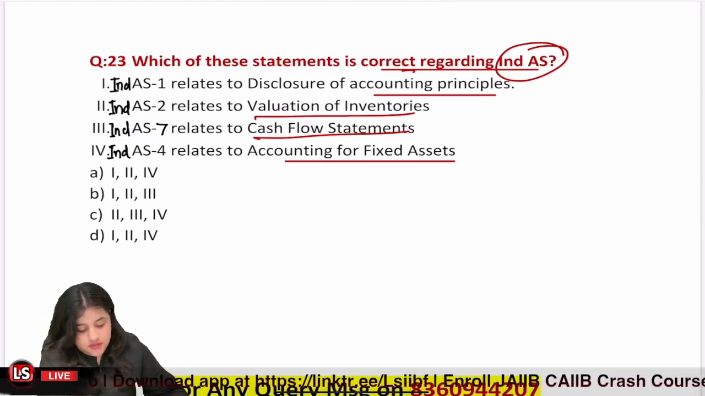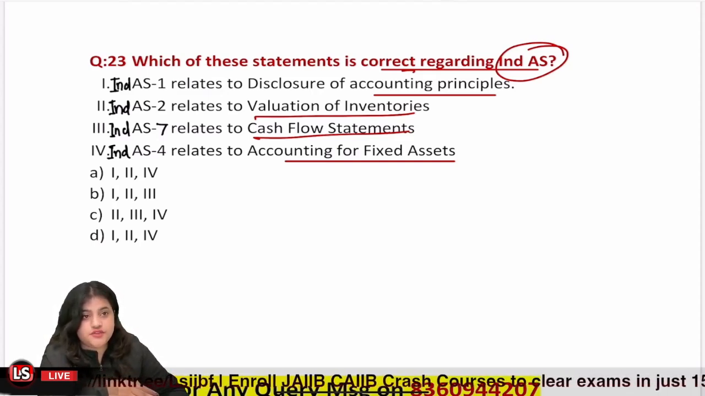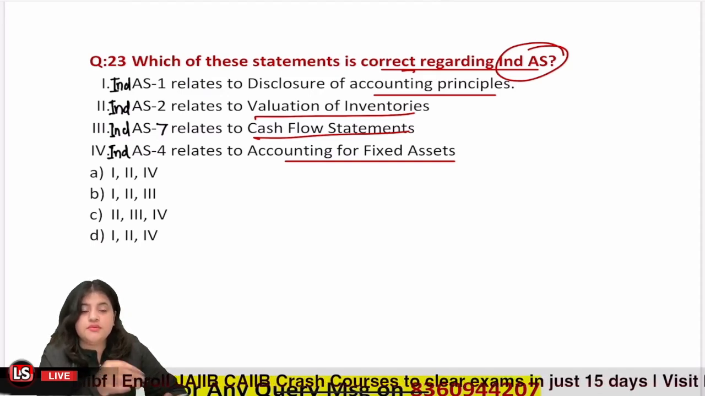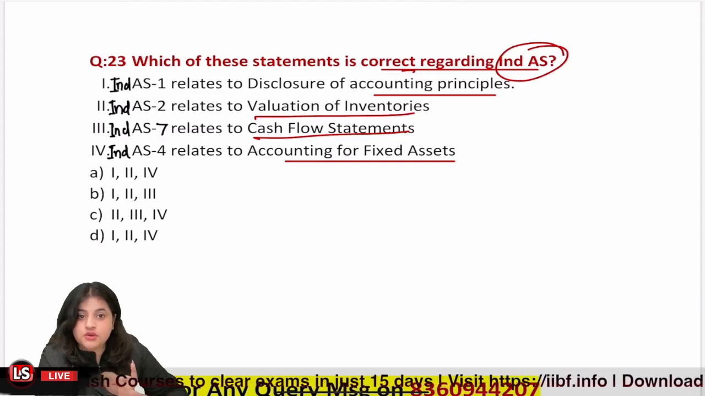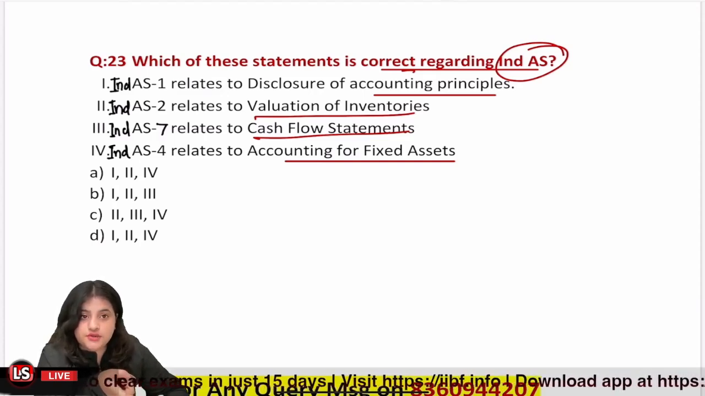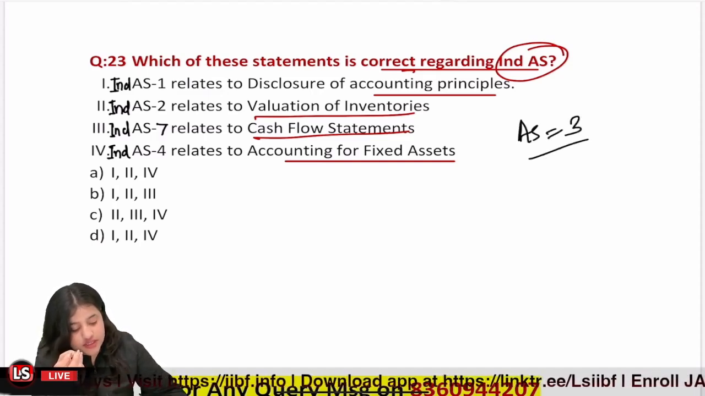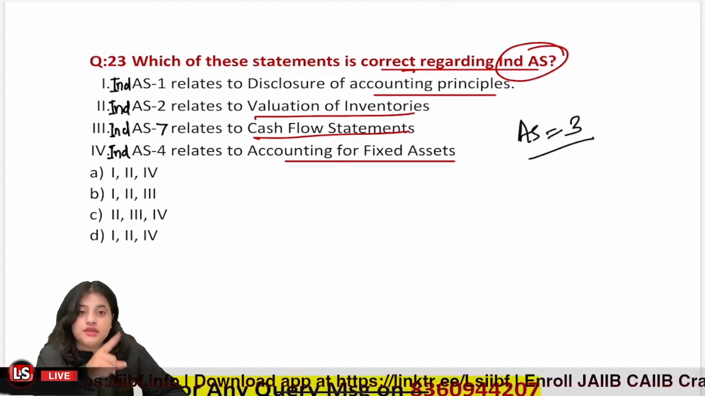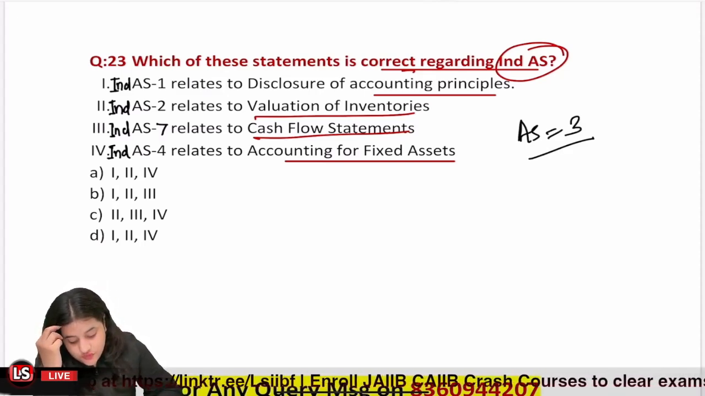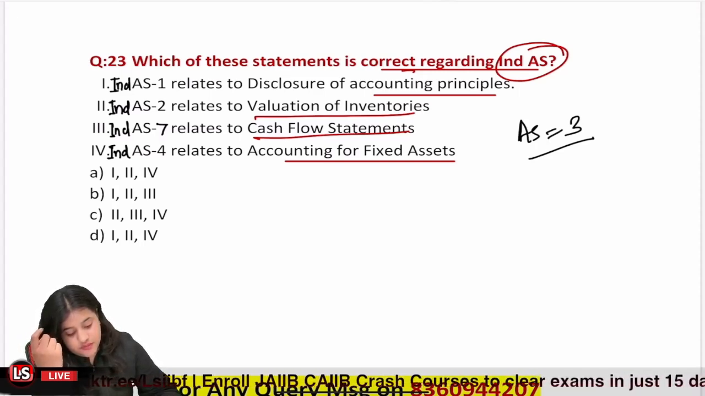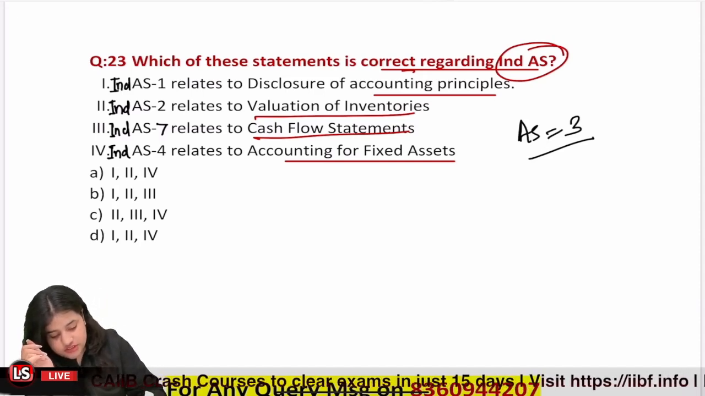If you have remembered the list of Ind AS, which I would say is not extremely important for you to remember, there are some basic Ind AS that you can remember easily. Number one is always related to accounting principle and disclosure, two is related to inventory, and seven is related to cash flow. Now in AS, we have AS 3 that is related to cash flow statement, but in Ind AS, 7 talks about cash flow statement. And we have AS 4 that talks about fixed assets. So out of these four options, first three are correct.